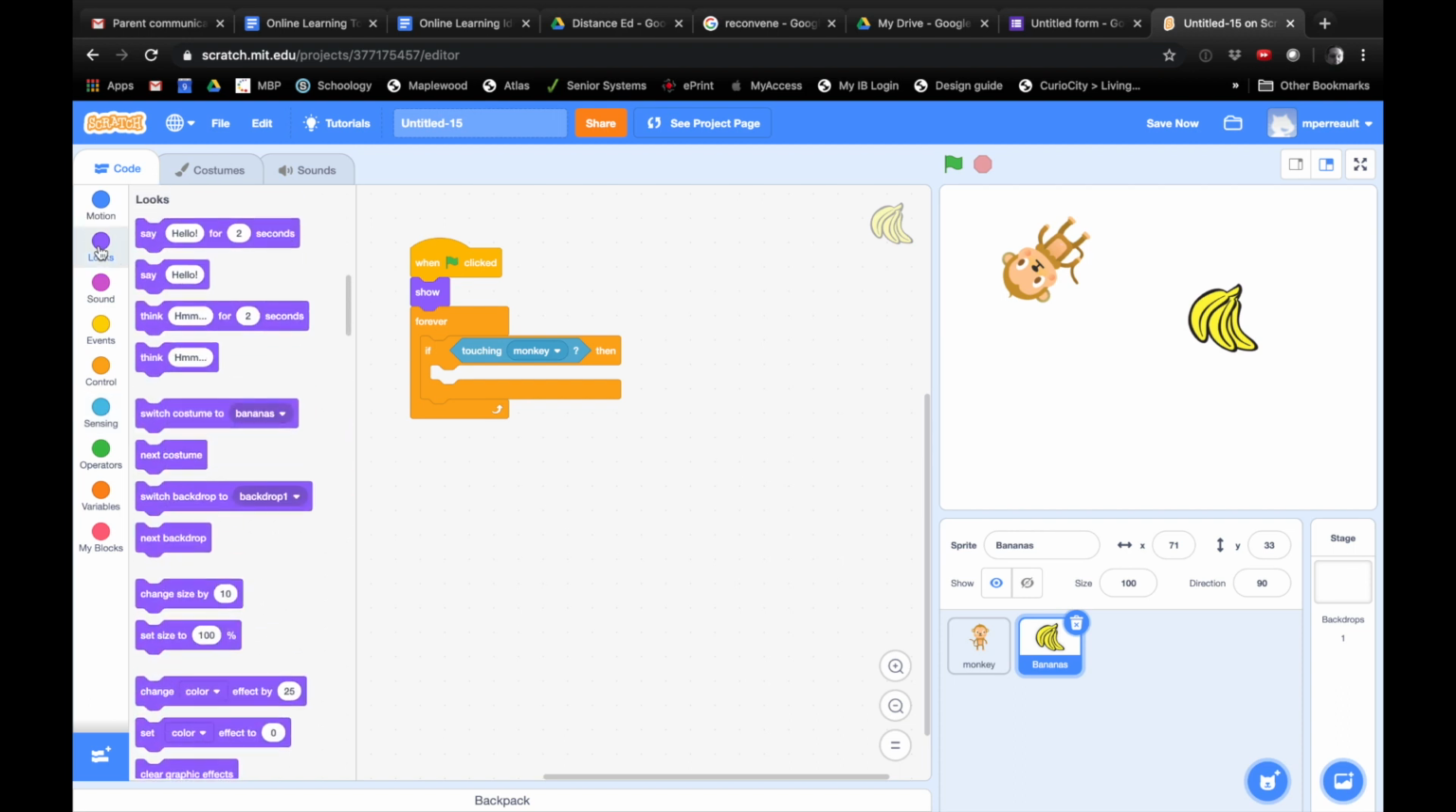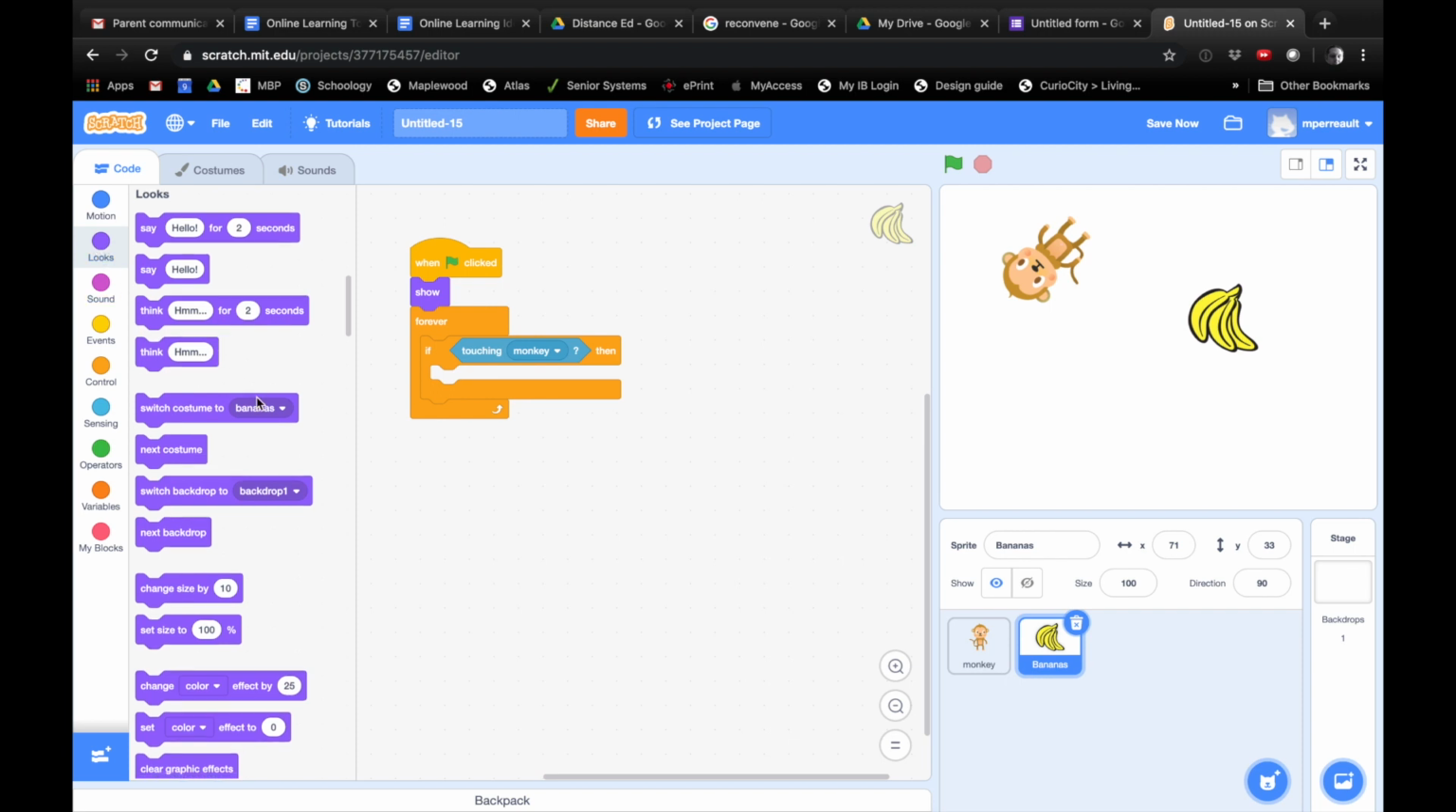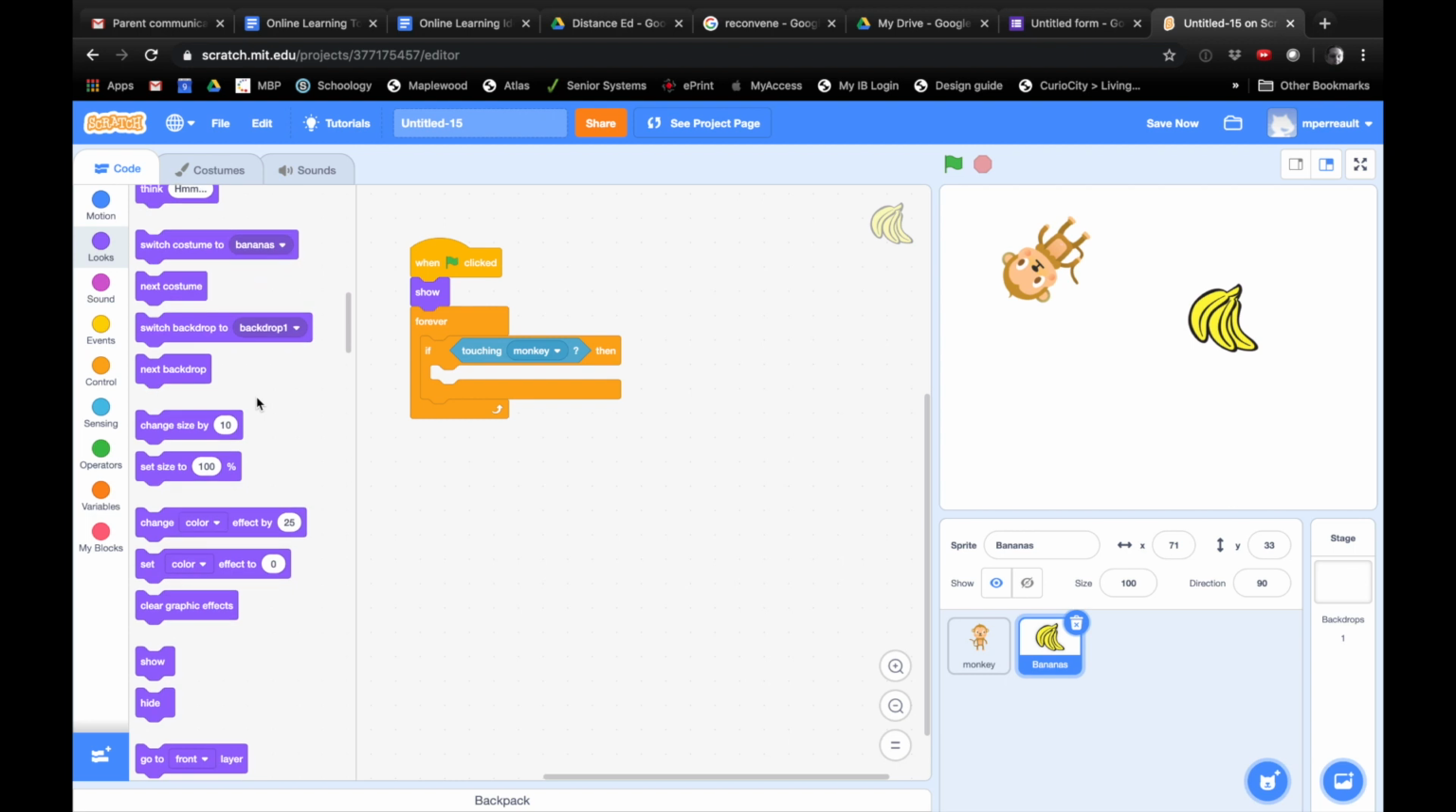If you can't find it, you can always search, right? So you're going to go into looks. You're going to grab the one that says hide. Do we want the one that says show, or do we want it to hide? Oh, yeah, never mind. Hide. So the one that says hide, push it and just drop it. All right.